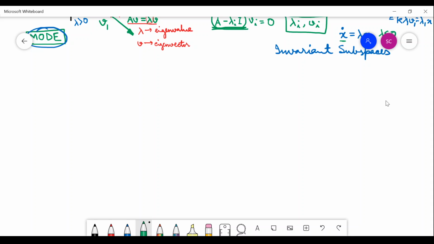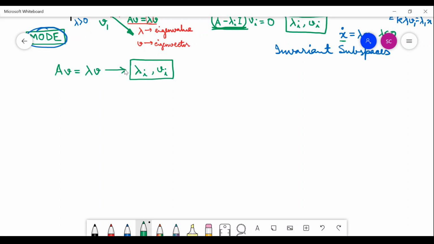Let's see the implication of this equation, A v equals lambda v. A v equals lambda v is satisfied by all pairs lambda i, vi.